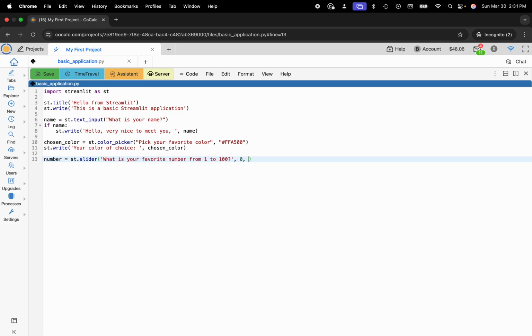And we'll start at 0, go to 100, and I want the slider to start on my favorite number, 27. Okay, and now we'll use st.write, and we'll say your favorite number is given here.